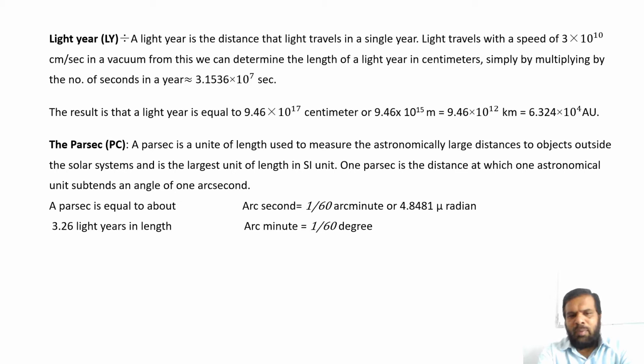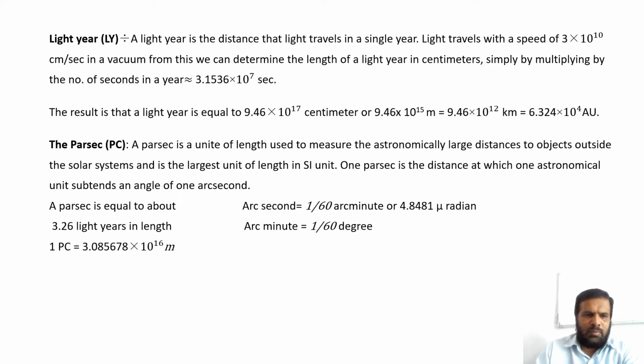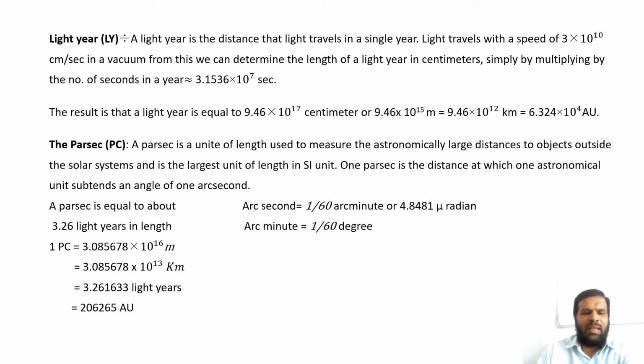Arc second is equal to 1 by 60th of an arc minute, or 4.8481 microradians. Arc minute is equal to 1 by 60 degree. One parsec is equal to 3.085678 × 10^16 meters, or this can also be written as 3.085678 × 10^13 kilometers, or 3.261633 light years, or this can also be written as 2,06,265 astronomical units.